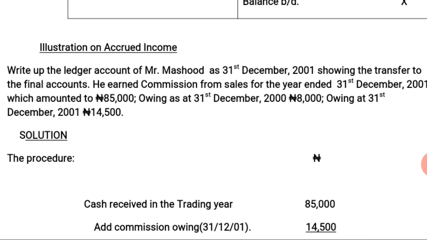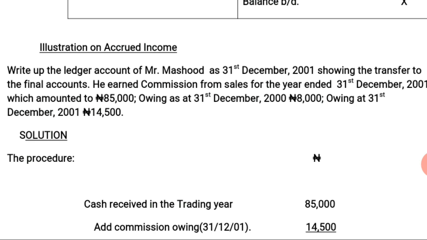Let's have an illustration on the format of accrued income that we have just discussed, to make it clearer. Illustration on accrued income. Write up the ledger account of Mr. Mashood as at 31st December 2001, showing the transfer to the final account.